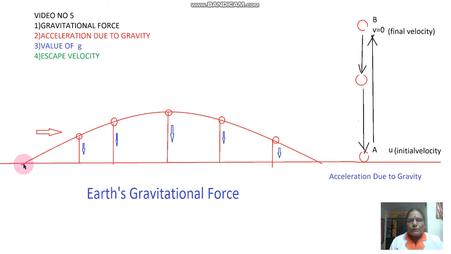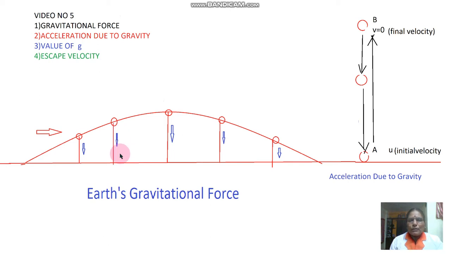If we throw a ball with some force, then naturally it possesses some velocity, it attains some height, and after that it reaches the ground. Why does it reach the ground? Because of some force. As we exert force on it, naturally it attains some height. But at the same time, another force is also exerted on it, and that is due to gravity.